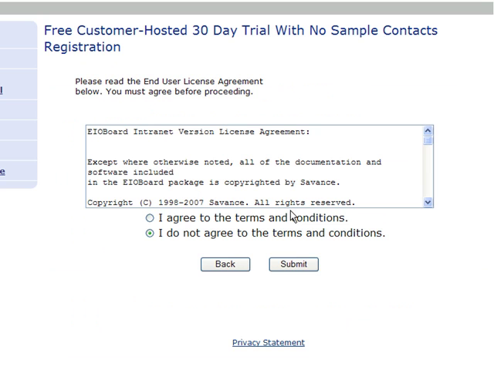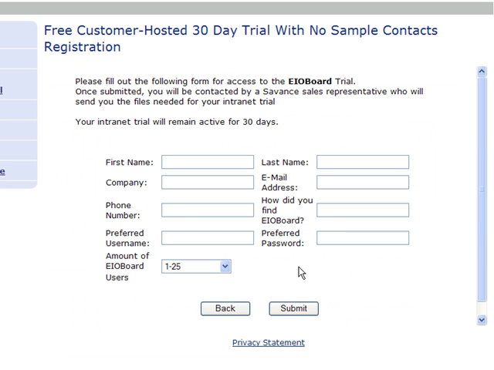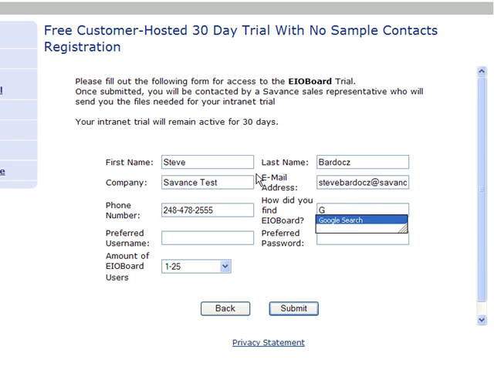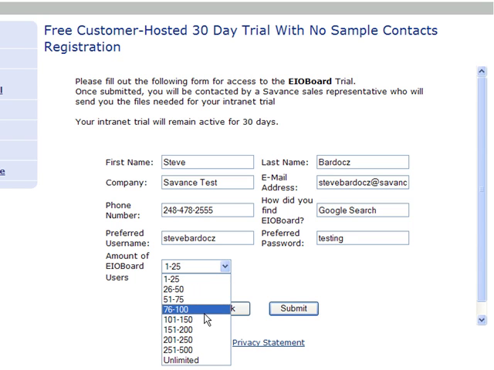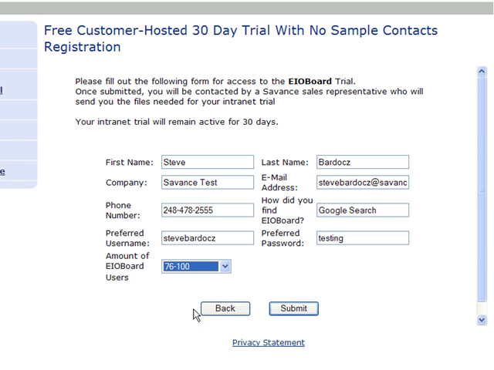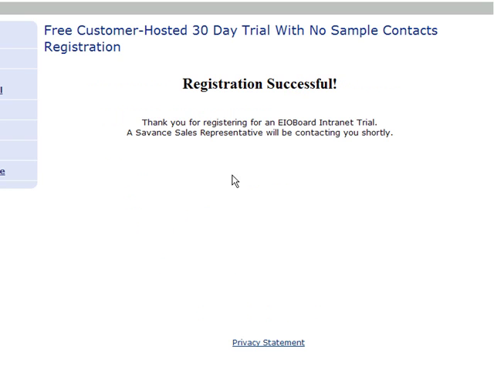So the first thing you do is go ahead and agree to some terms, and then from there you put in your name, last name, company name, email address, phone number, how you heard about us, your preferred username, and then your password. And then you'll want to pick your users, because if you're testing things out like Active Directory Sync, or other things like that, you'll just want to make sure that you pick up the right user level. So you pick your user level, you'll end up getting a registration successful.